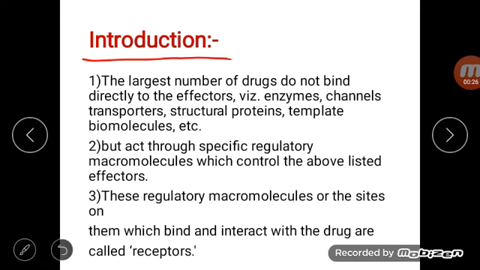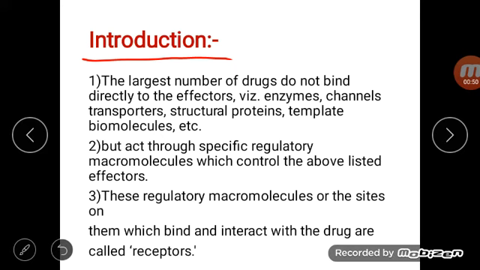Introduction. The largest number of drugs do not bind directly to the effectors. That is, the effectors are enzymes, channels, transporters, or structural proteins, but they act through specific regulatory macromolecules which control the above listed effectors.